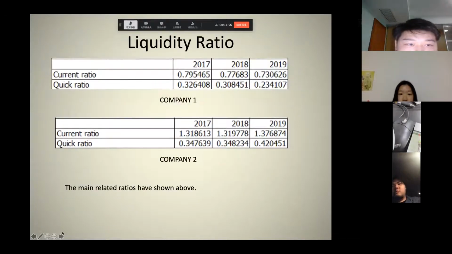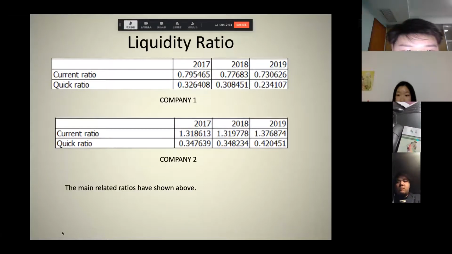Let's look at the difference between the two companies in terms of liquidity. Both the current ratio and quick ratio of Company 1 show a downward trend from 2017 to 2019.